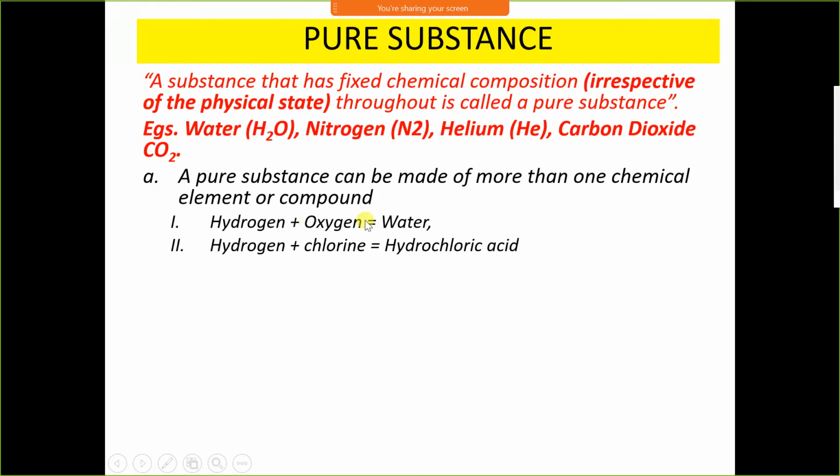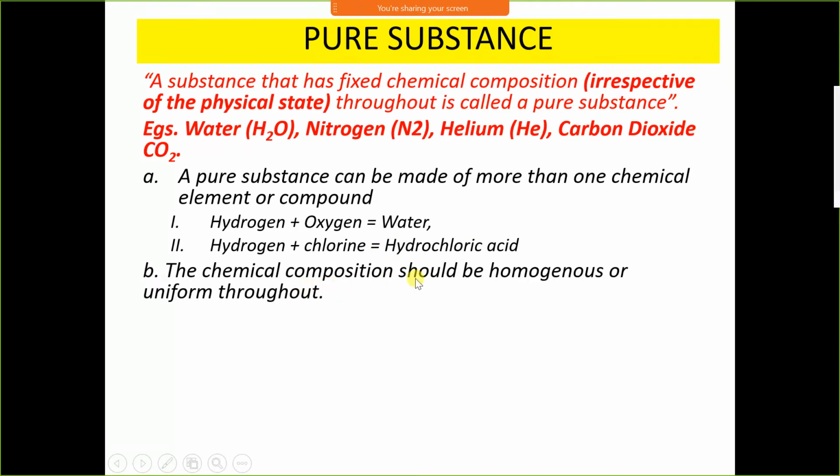Hydrogen plus oxygen gives water. Hydrogen plus chlorine gives hydrochloric acid. It doesn't mean that it has two different gases or two different substances. If throughout the substance is same, throughout the compound is same, then it is called a pure substance.